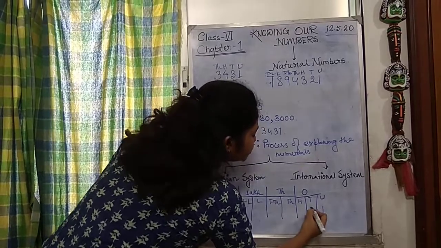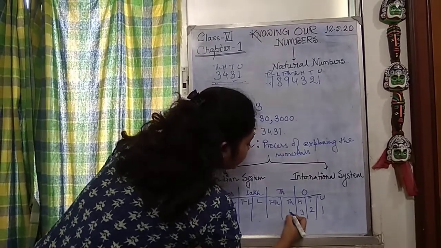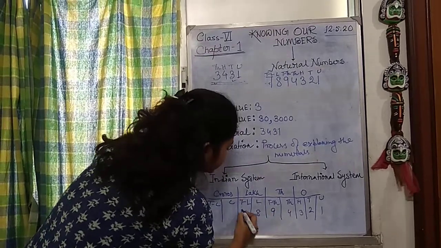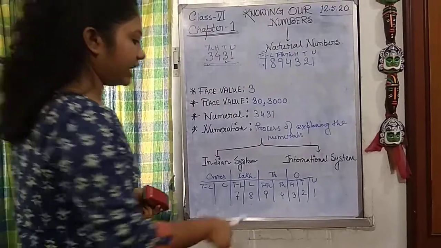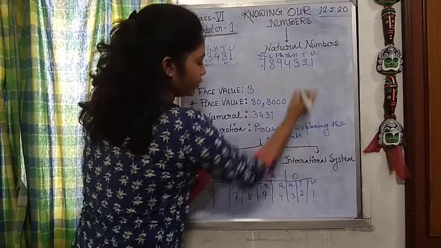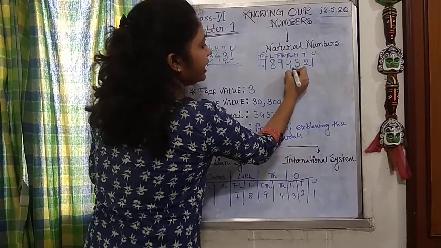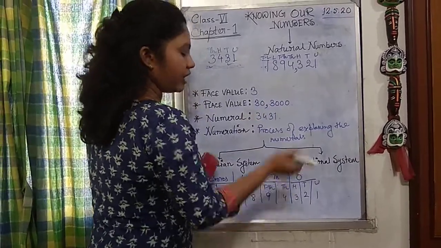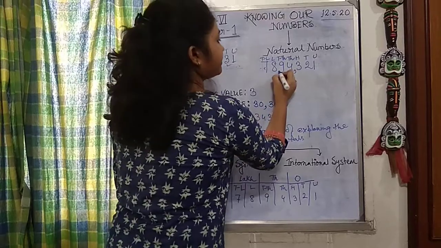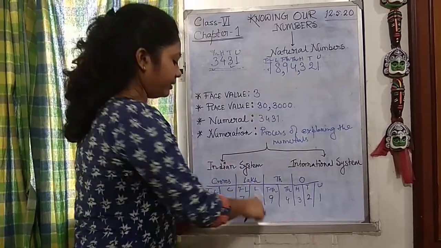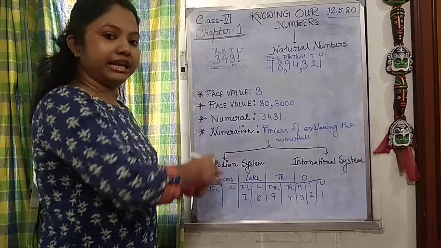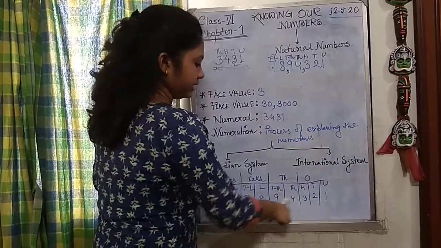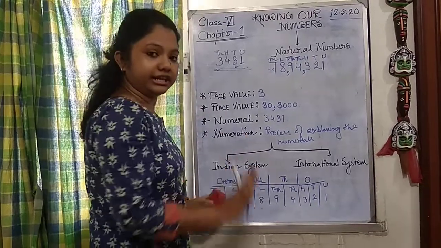So 1, 2, 3, 4, then 9, 8, 7. So how do we write this? We always put a comma after we end the ones position. Then we put another comma after we complete the thousand position. Then we put another comma if there is anything before the lakh position. Okay, so this is it about the Indian system.